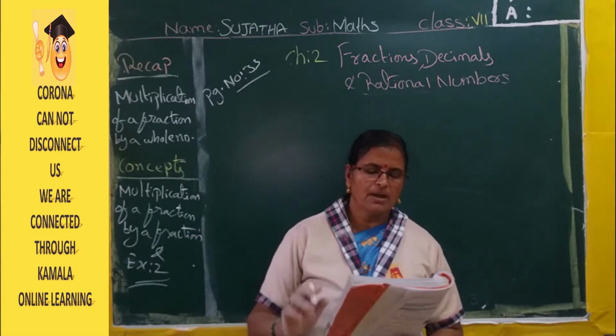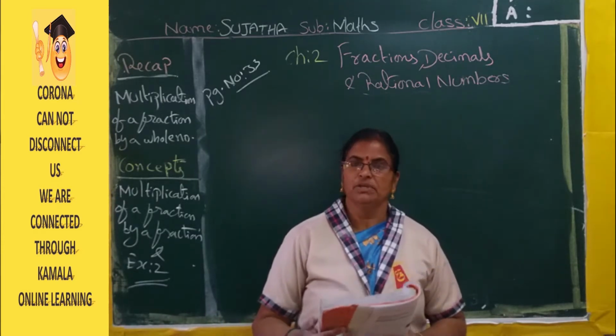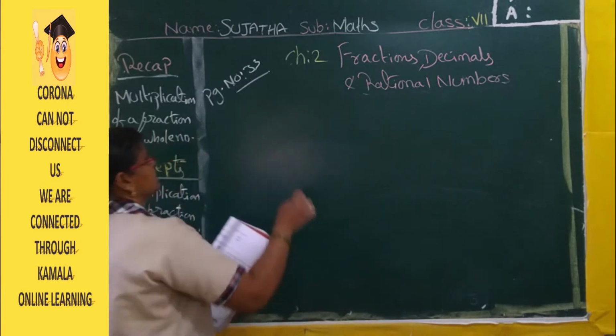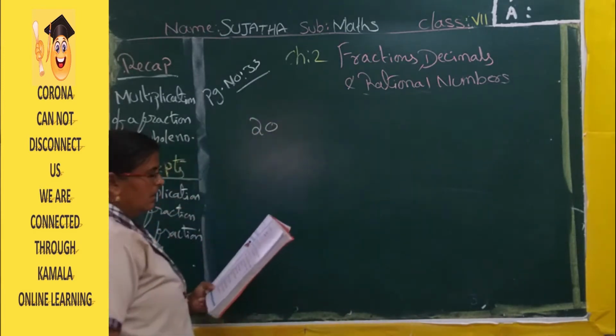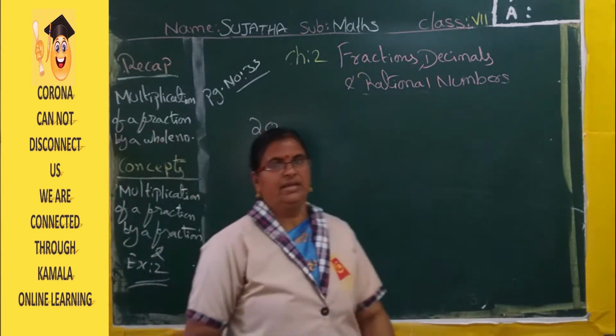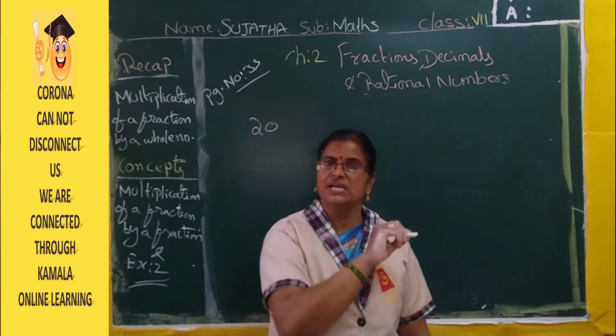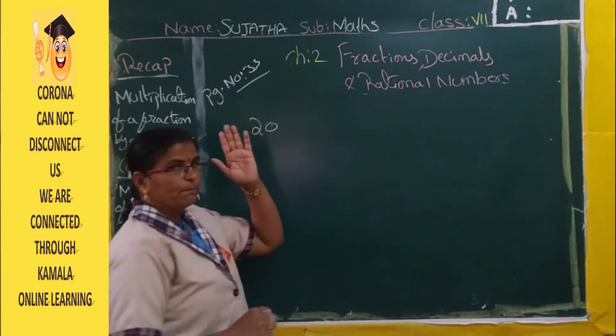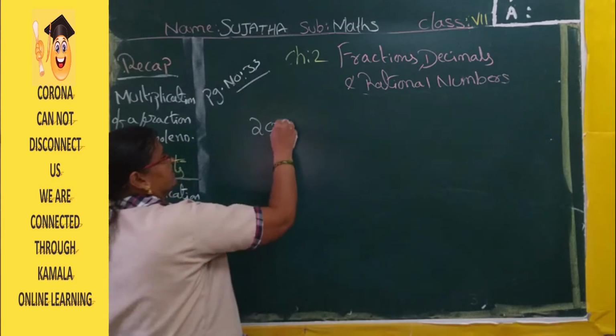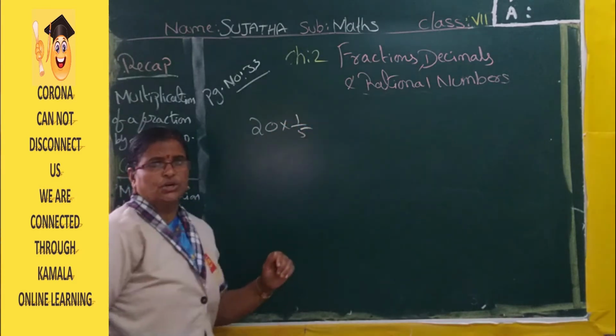See, how many marbles is Nazia having in total? Nazia is having 20 marbles. Then Reshma is having 1 by 5th part of Nazia, which means 1 by 5. Understood?